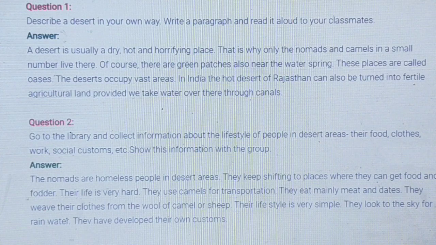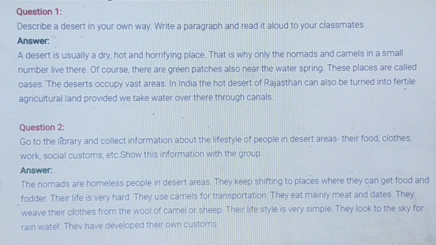The nomads are homeless people in desert areas. They keep shifting places where they can get food and fodder. Their life is very hard. They use camels for transportation. They eat mainly meat and dates. They weave their clothes from the wool of camels or sheep. Their lifestyle is very simple. They look to the sky for rainwater. They have developed their own customs.